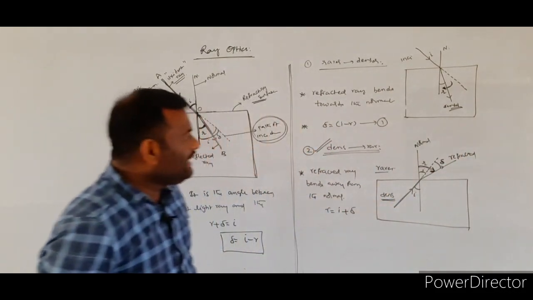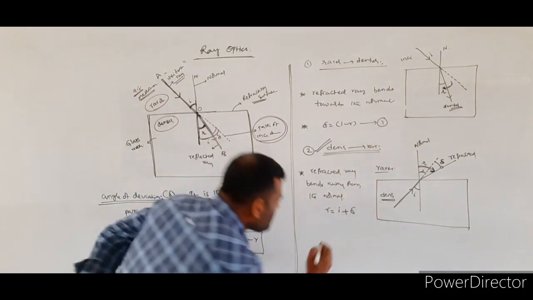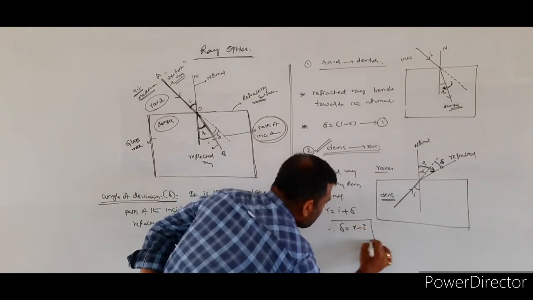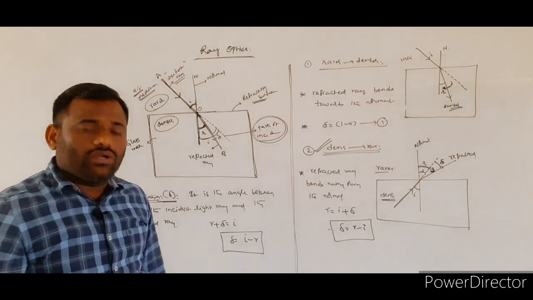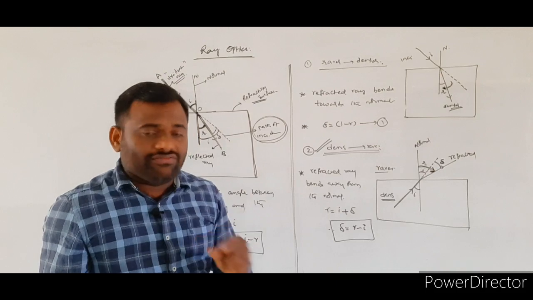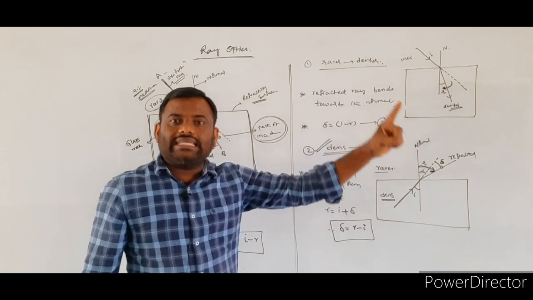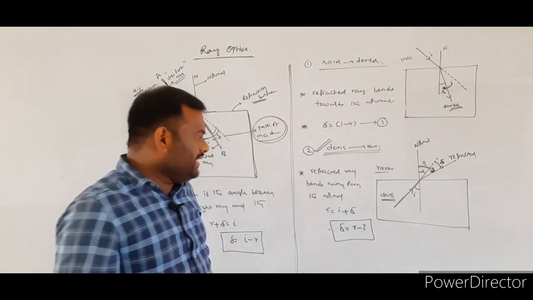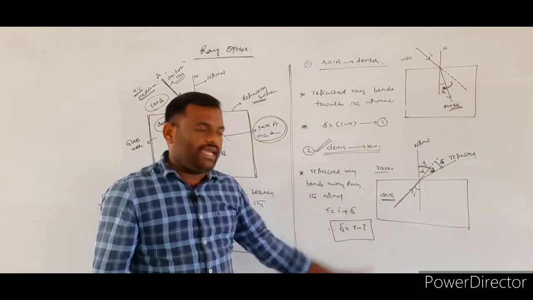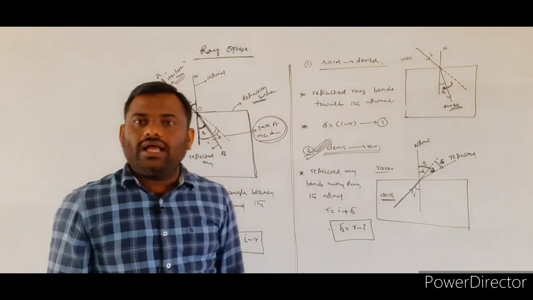So the total angle r is equal to i plus delta. From this, the angle of deviation delta is equal to r minus i. Whenever the light is traveling from denser medium to the rarer medium, the refracted light ray bends away from the normal, and the angle of deviation is given by delta is equal to r minus i. So this is the case whenever the light is traveling from denser medium to the rarer medium.